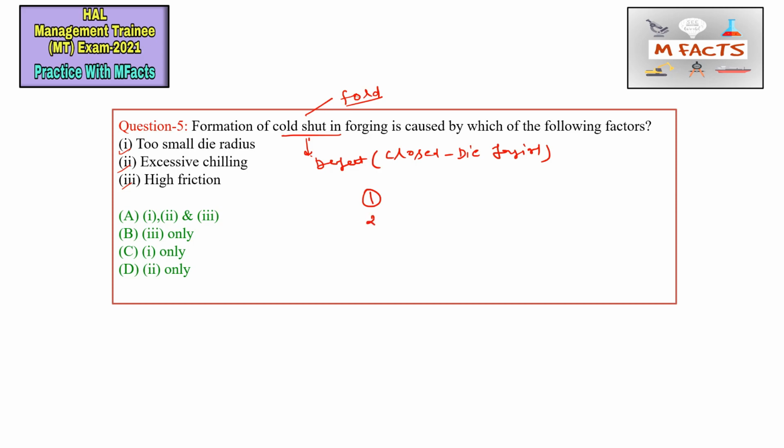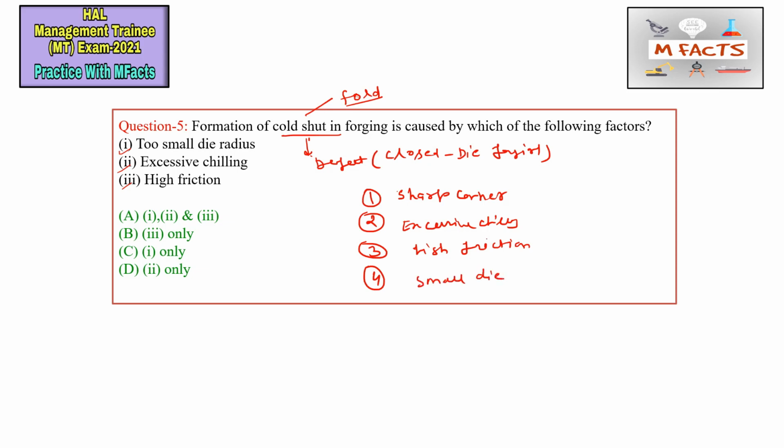This cold shut is caused by a few factors that I am writing here. These are the factors responsible for cold shut. The first is sharp corners. The next thing is excessive chilling, which is also one factor responsible for cold shut. The next thing is high friction, and the last one is small die radius. So these are the four factors responsible for cold shut in forgings.